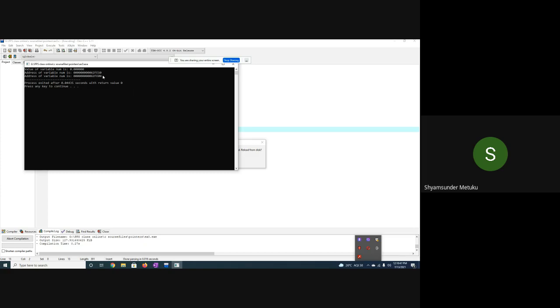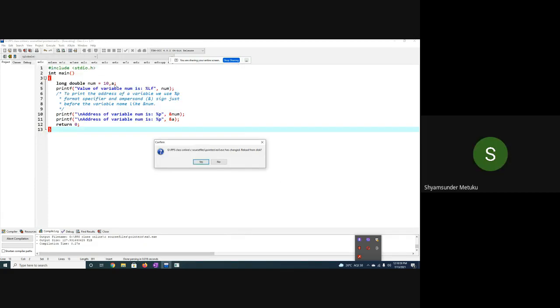Out of these two lines, what will be the second line? Is it address of the A or address of the number? Yes, A, right? Whereas in my program, A is written at the rightmost or leftmost?